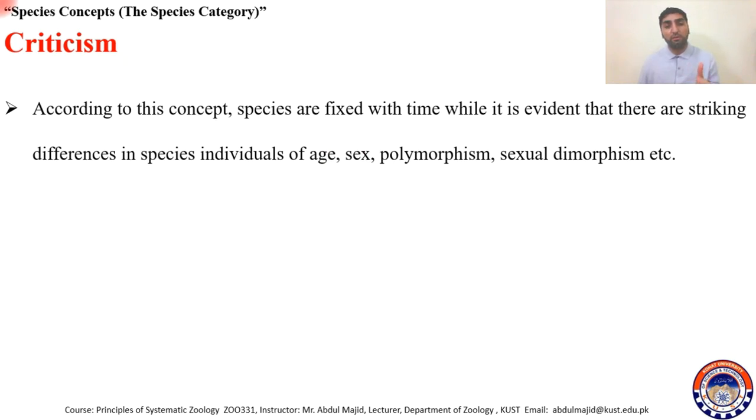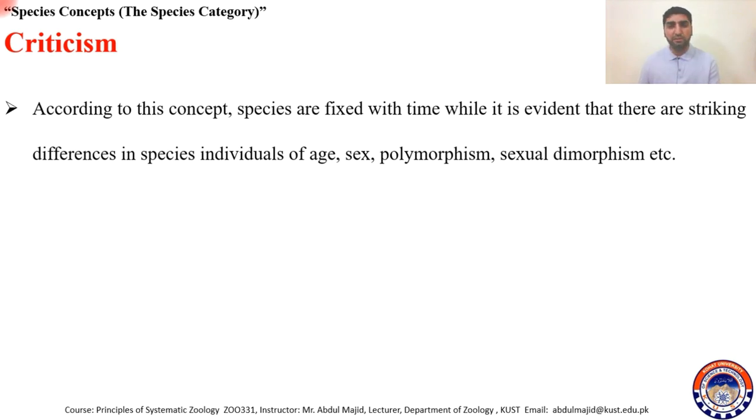Sometimes you will not even recognize them as the same species. For example, if you look at the male and female of the quail, you will consider them different species, but they belong to the same species. This is sexual dimorphism. They are very different morphologically, but they belong to the same species.